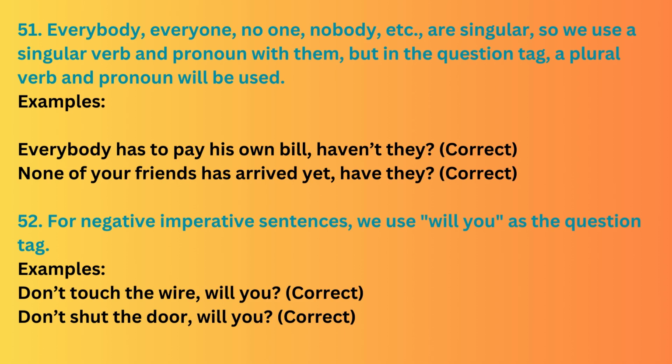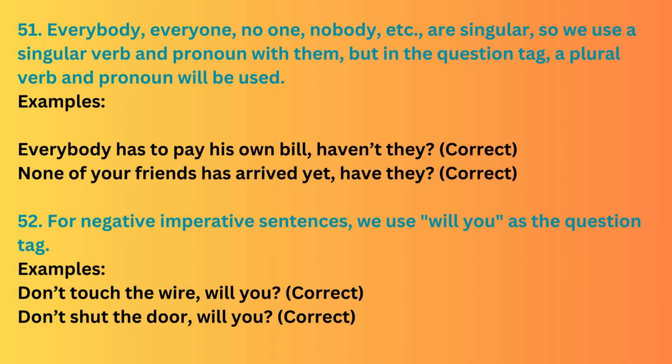are singular, so we use a singular verb and pronoun with them. But in the question tag, a plural verb and pronoun will be used. Examples. Everybody has to pay his own bill, haven't they? Correct. None of your friends has arrived yet, have they?